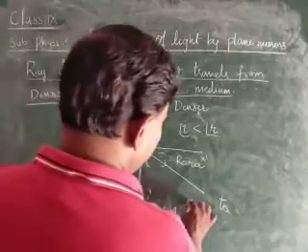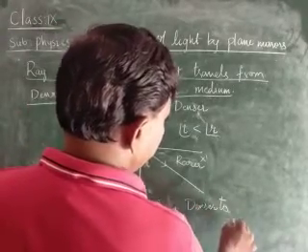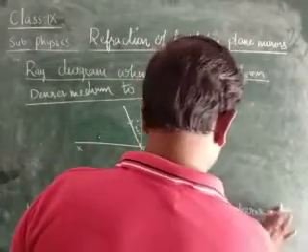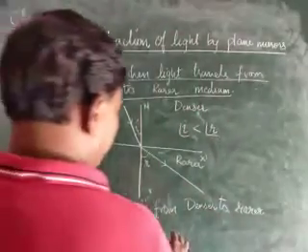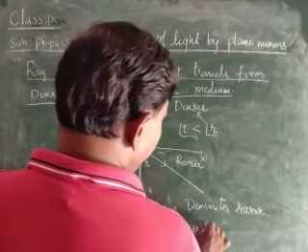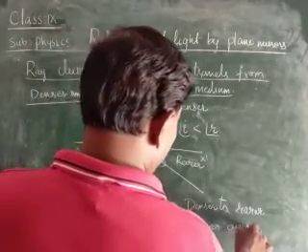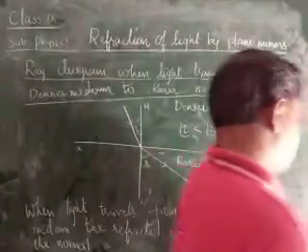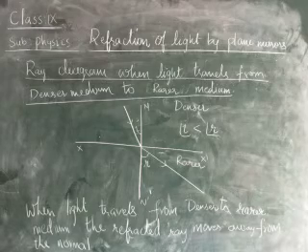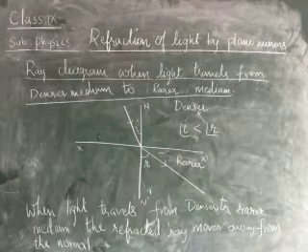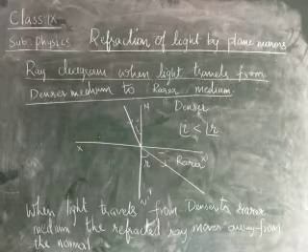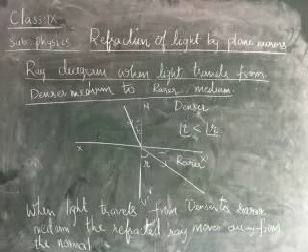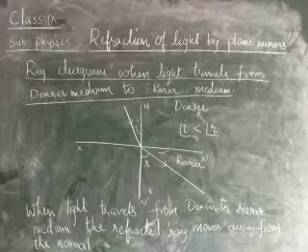When the light travels from denser to rarer medium, the refracted ray moves away from the normal, children. And here angle I is smaller than the angle R. Can you see the figure, children? Yes. Okay. This is about the refraction, children.